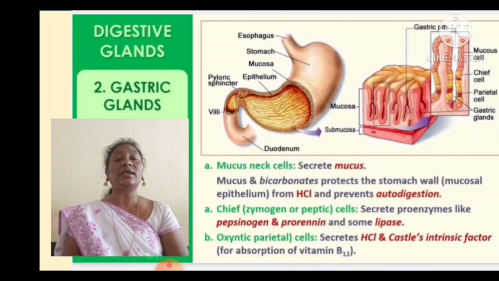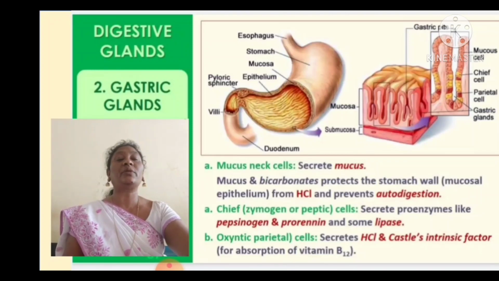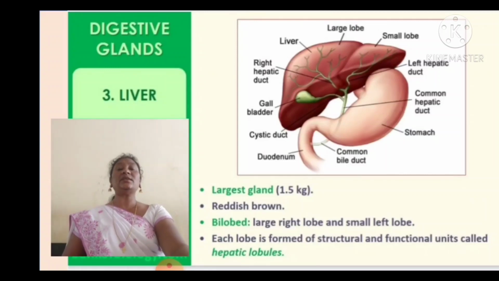The third type of cell is oxyntic or parietal cells, which secrete hydrochloric acid and intrinsic factor for the absorption of vitamin B12.